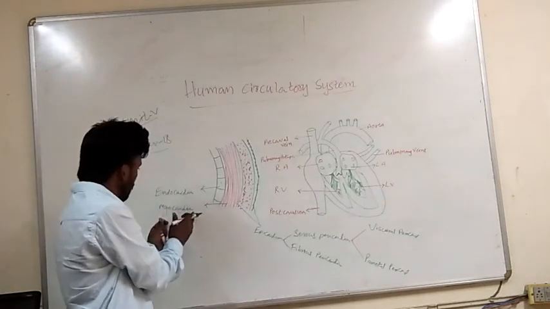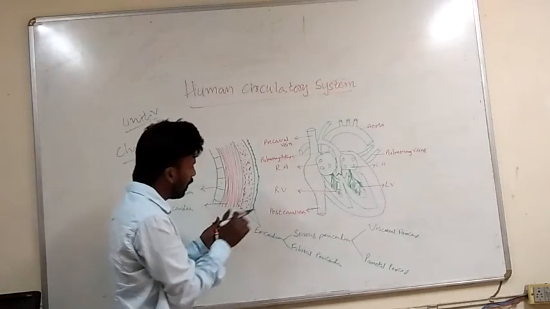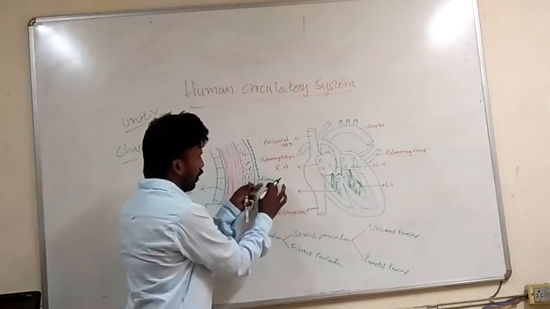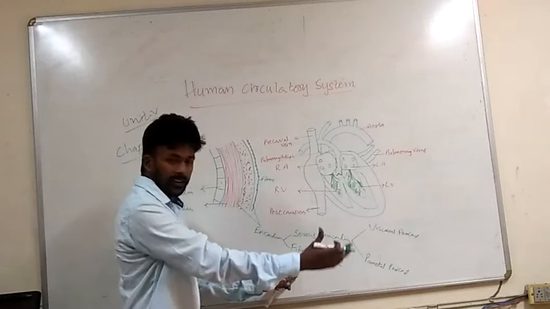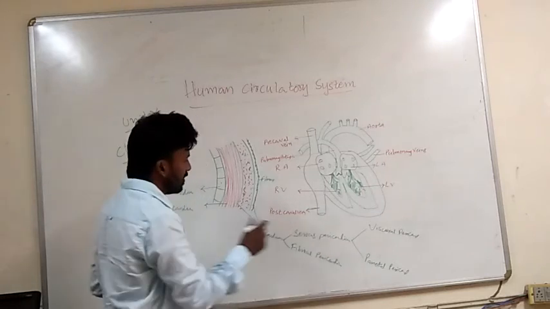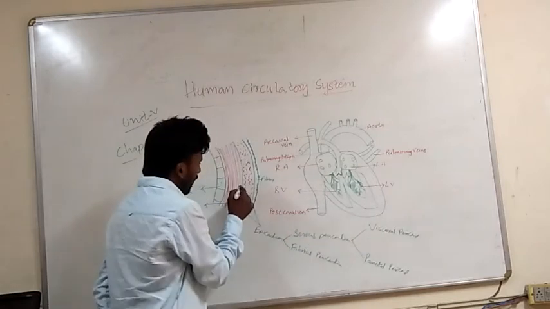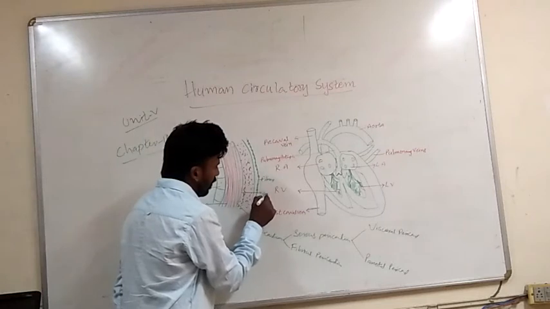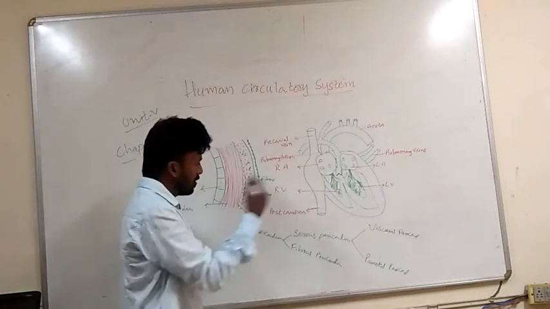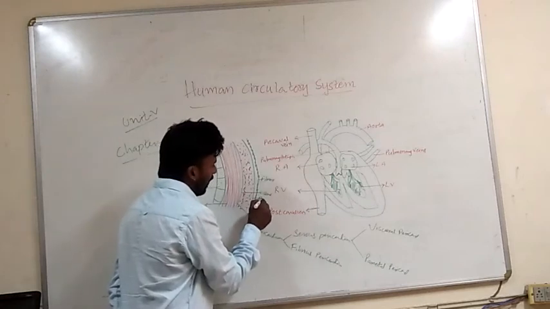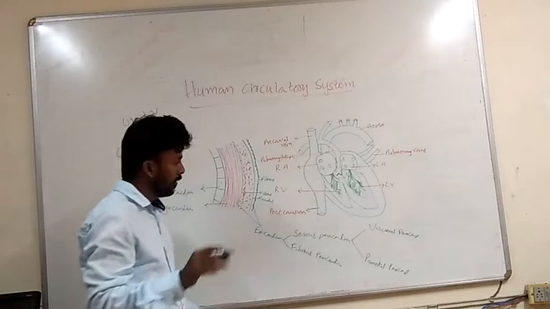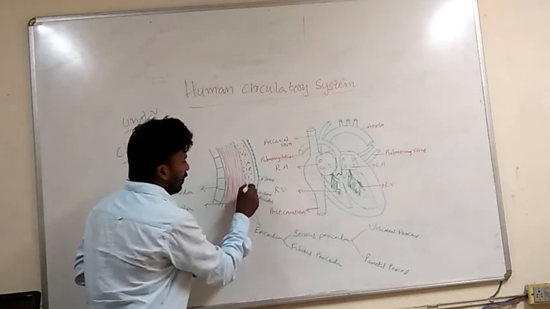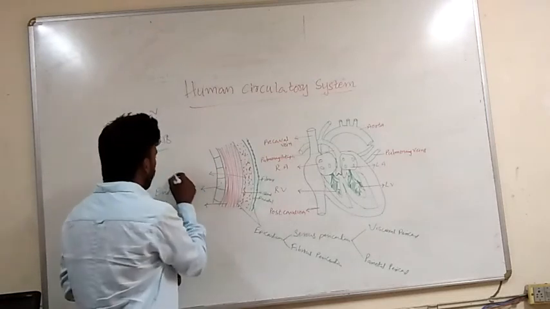Very clear: the endocardium is the inside wall, the myocardium is the middle layer, and the epicardium includes the fibrous layer, which is not divided into further layers. The serous layer is divided into two layers, visceral and parietal. The visceral layer is near the myocardium, and the one near the fibrous pericardium is parietal. Clear? Between the visceral and parietal layers there is a fluid, called the pericardial fluid.